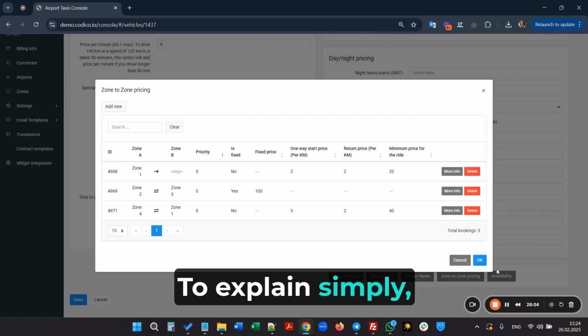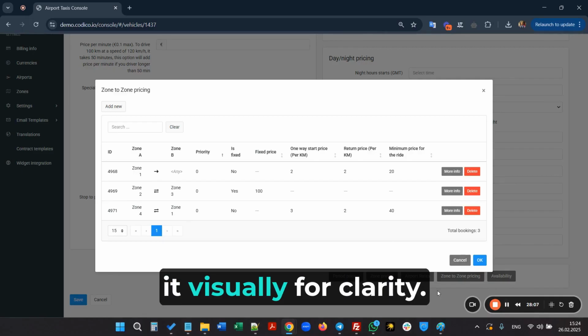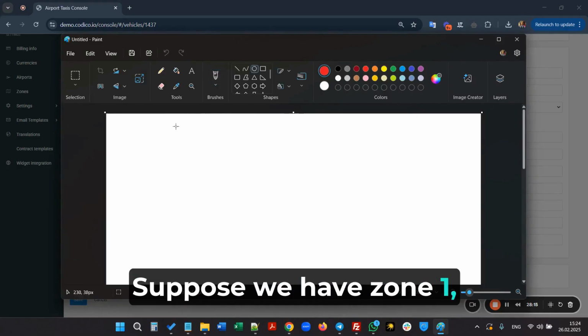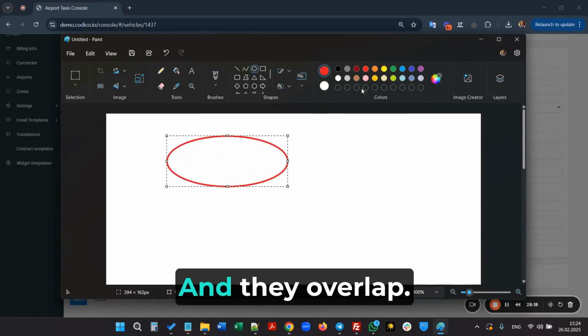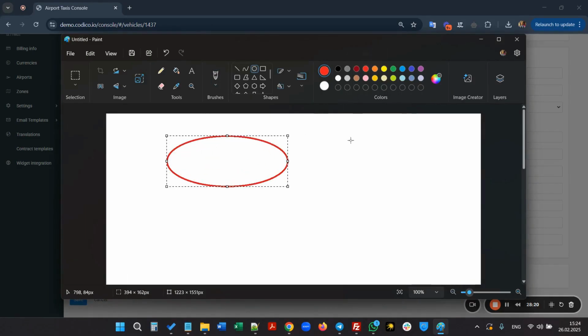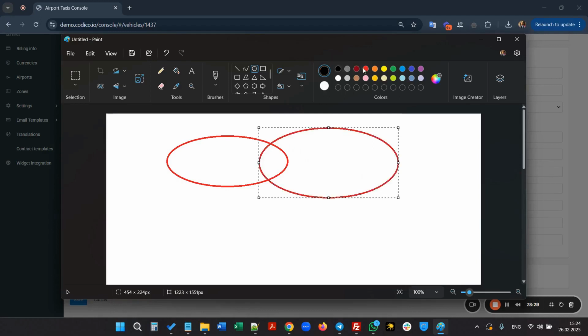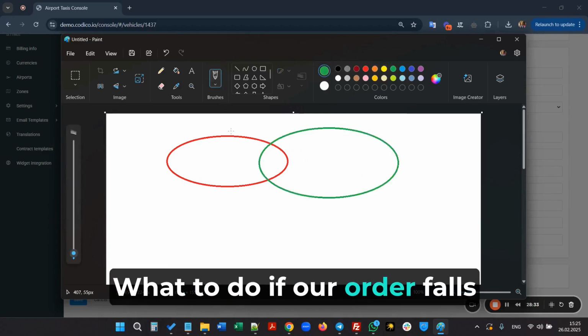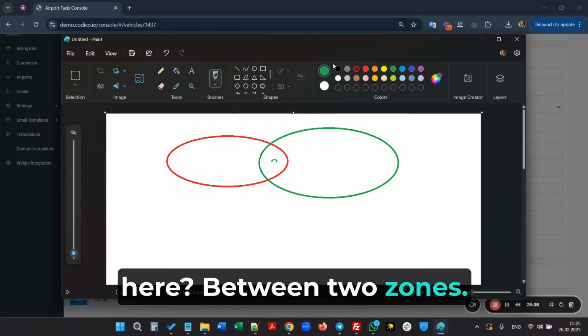To explain simply, let's open Paint and draw it visually for clarity. Suppose we have zone 1, and we also have zone 2, and they overlap. Let's make it green. What to do if our order falls here, between two zones?